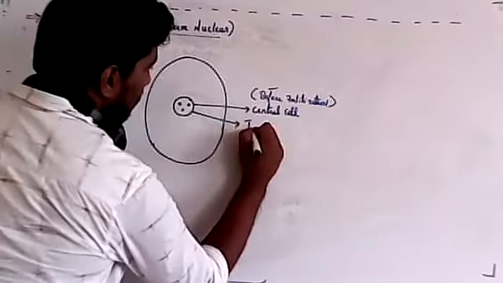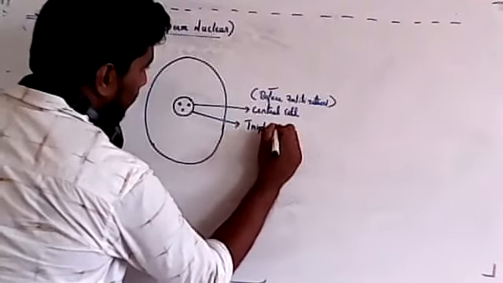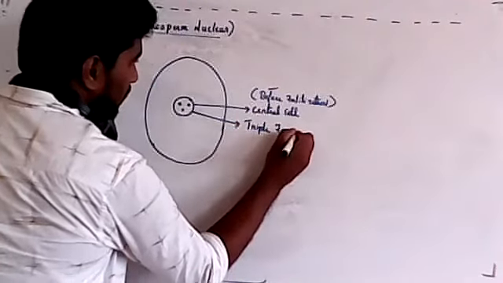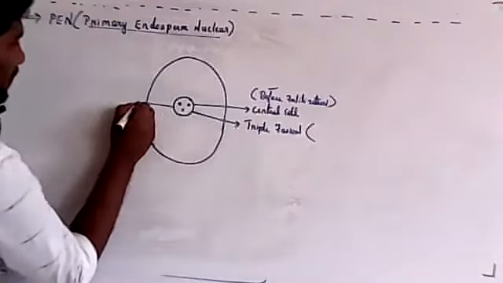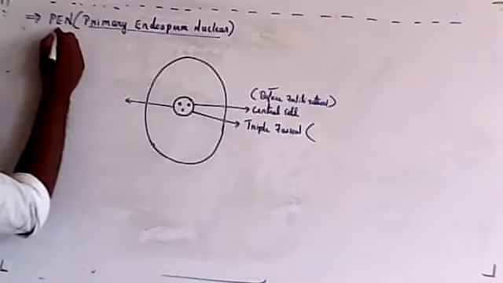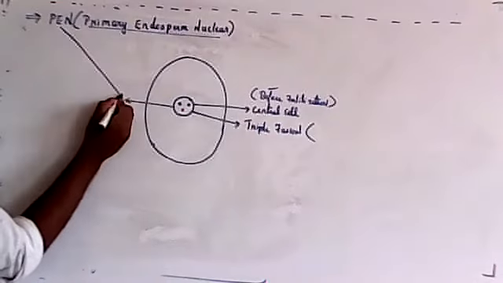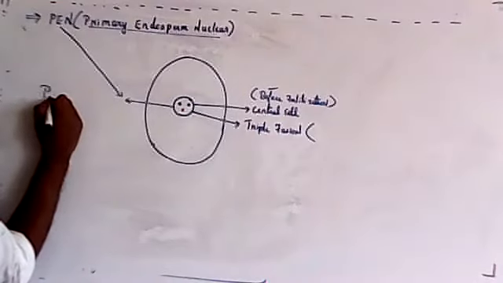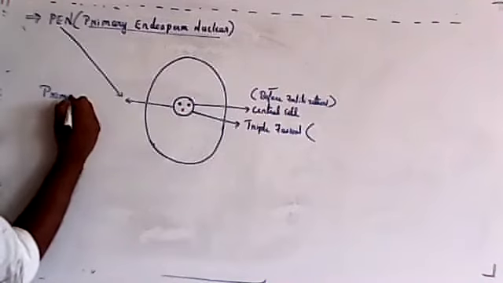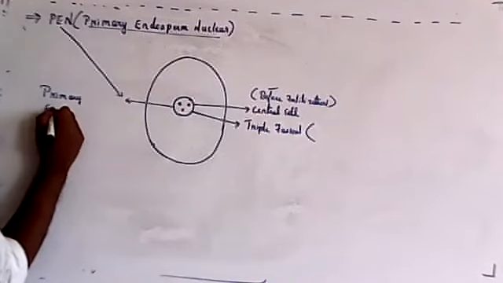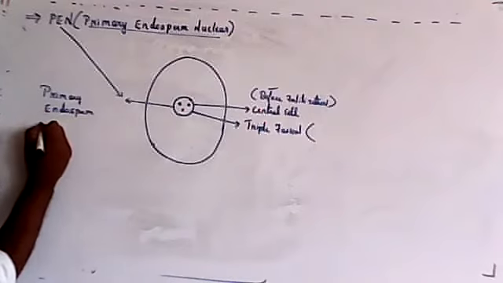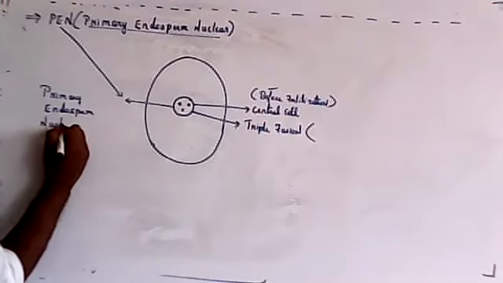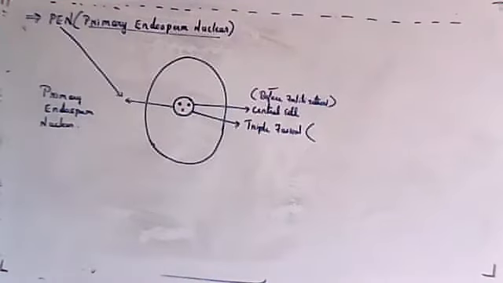After triple fusion, we call this cell the primary endosperm nucleus, in short PEN.